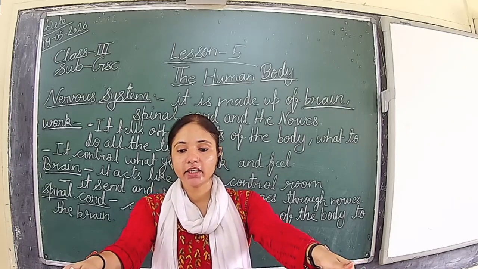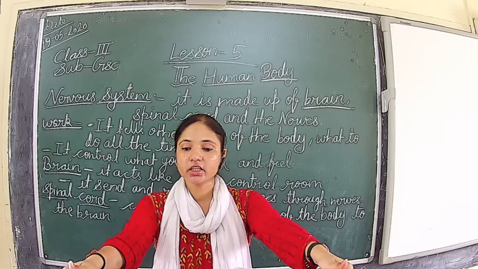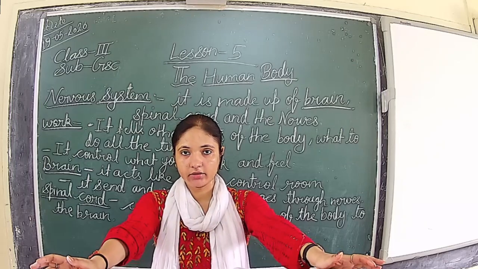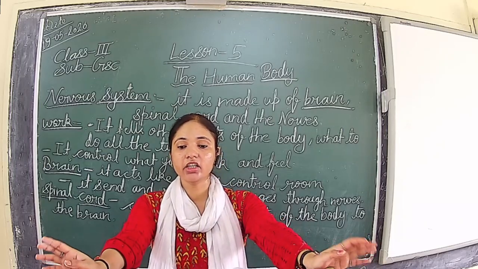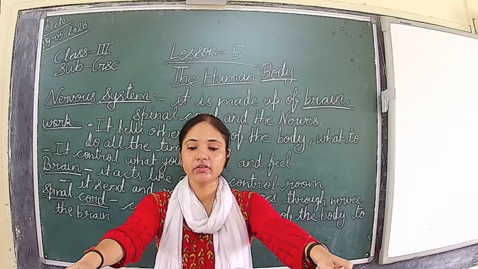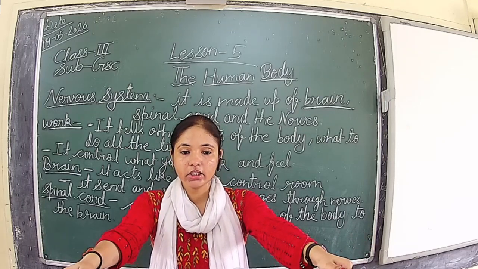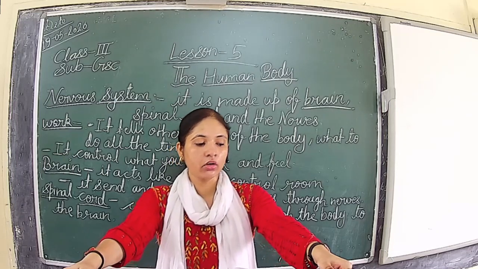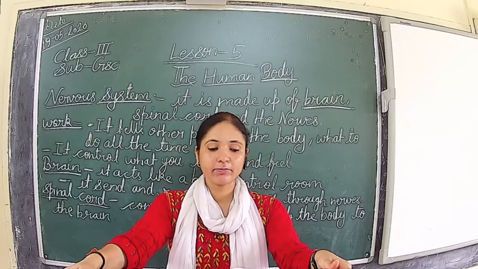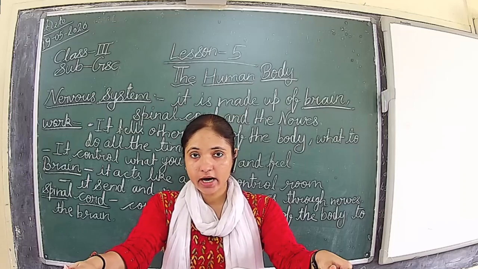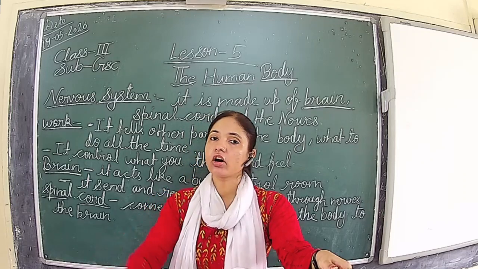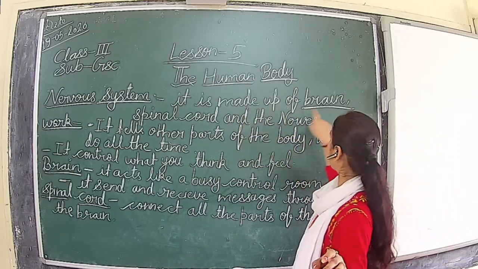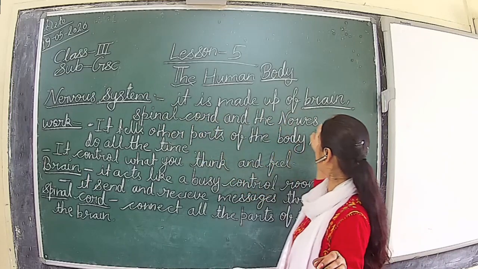So in case we are in danger or hurt ourselves, the nervous system reacts very quickly. This is the work of the nervous system, how it controls. It works with the help of three things, which are the main parts of the nervous system: brain, spinal cord, and the nerve. It is made up of brain, spinal cord, and the nerve.